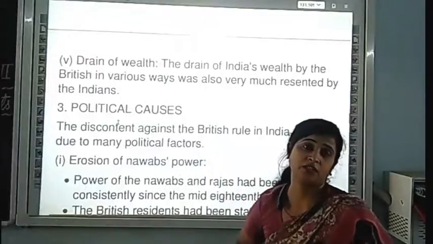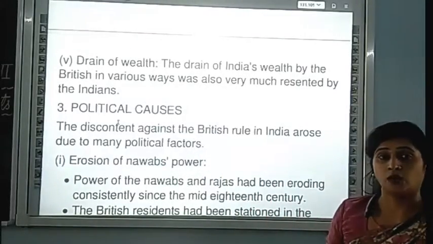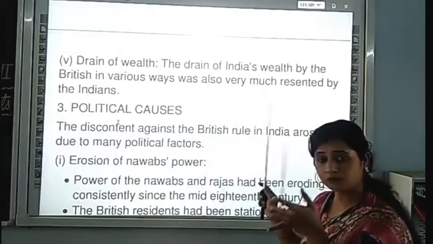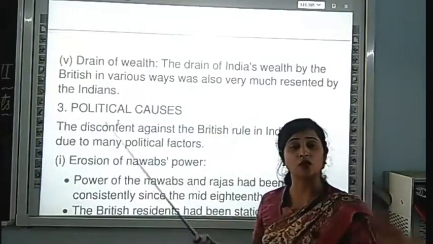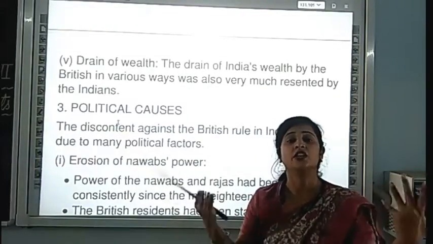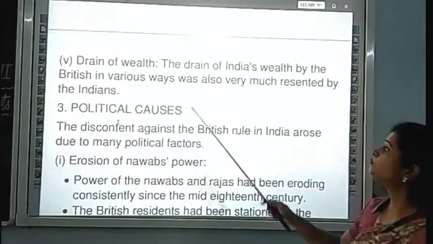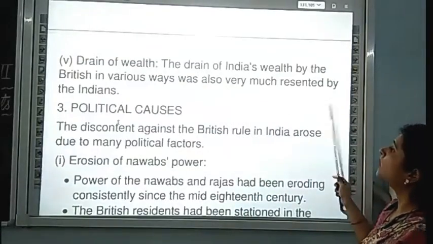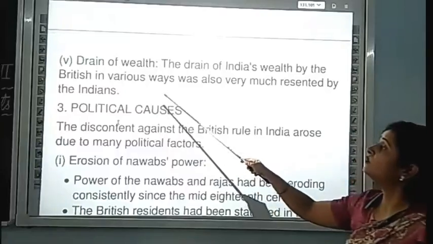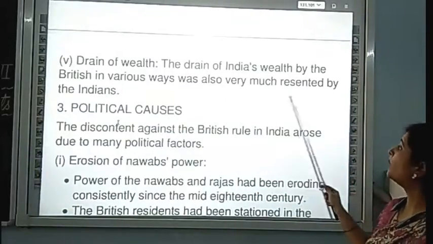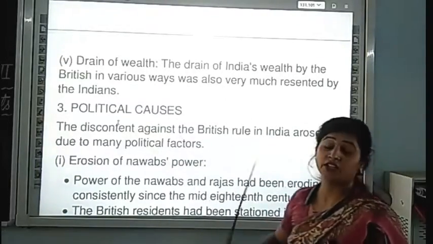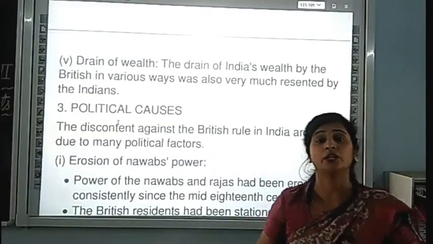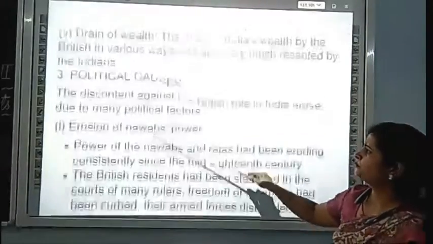Now, drain of wealth, a main cause against the British. This revolt is about the drain of wealth, because Britishers came to our country to take away our wealth. The drain of Indian wealth by the British in various ways was also very much resented by the Indians. और ये Indians को tolerate नहीं हुआ क्योंकि वो हमारी सारी wealth ले गए.